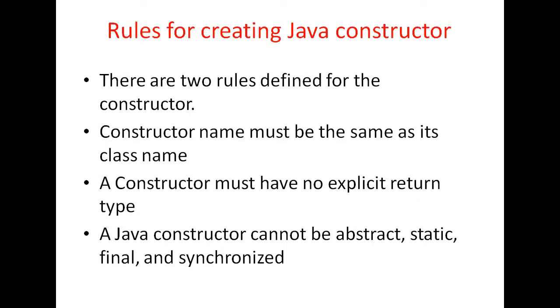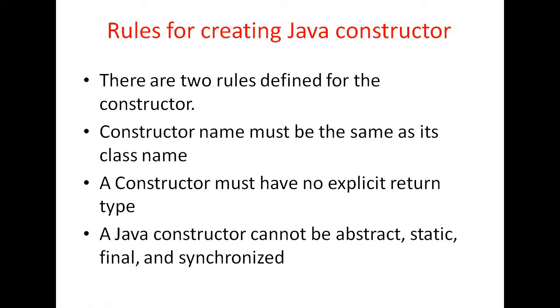Then these are the different rules I have already told you. The constructor name must be the same as its class name. A constructor must have no explicit return type. Okay, a constructor does not have any return type, always remember. A Java constructor cannot be abstract, cannot be static, cannot be final, cannot be synchronized.